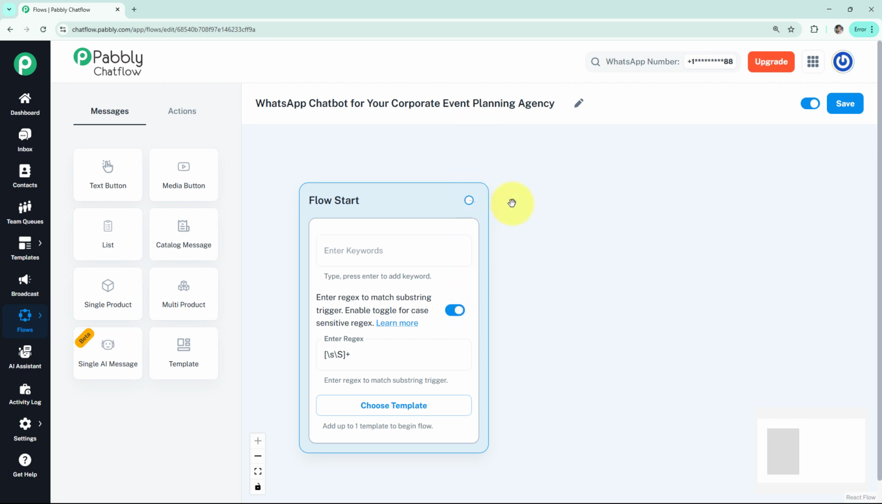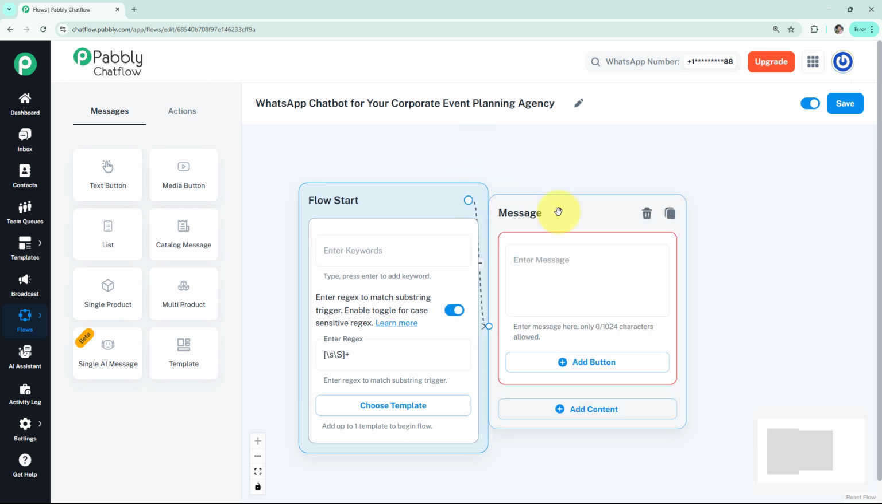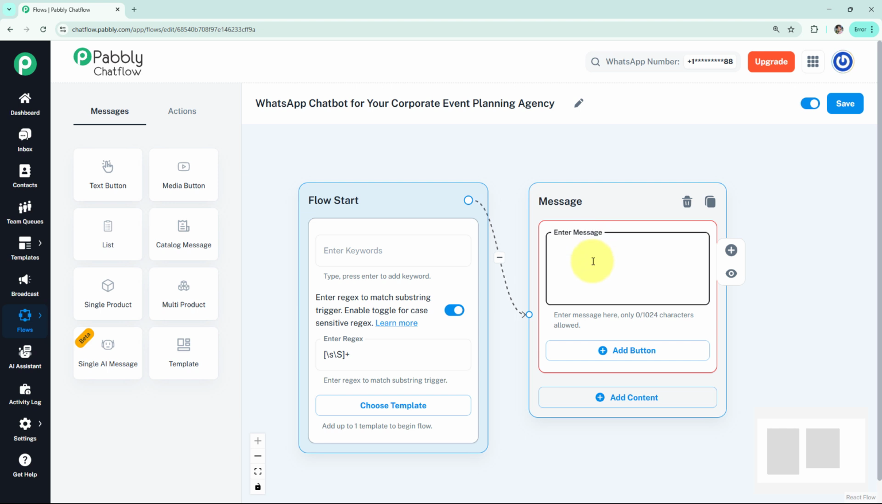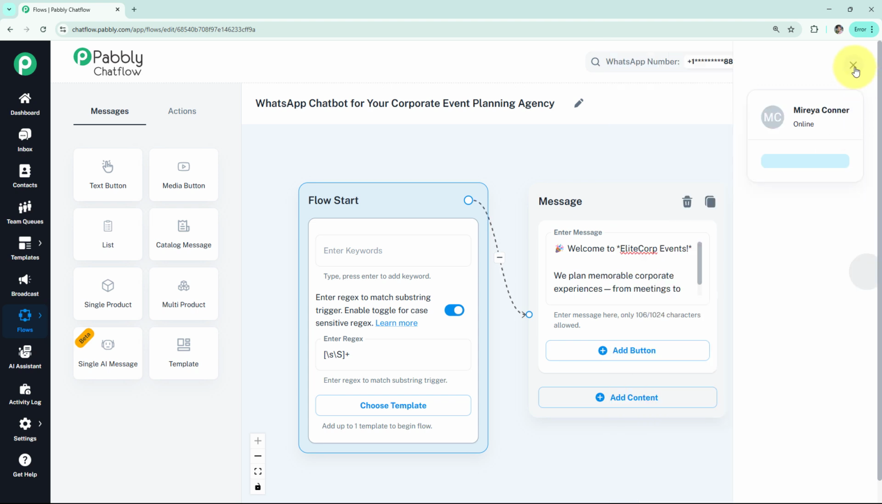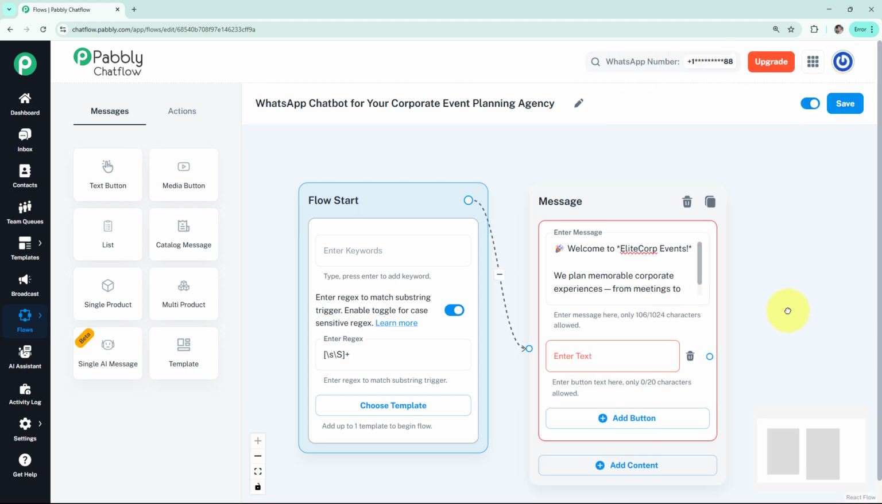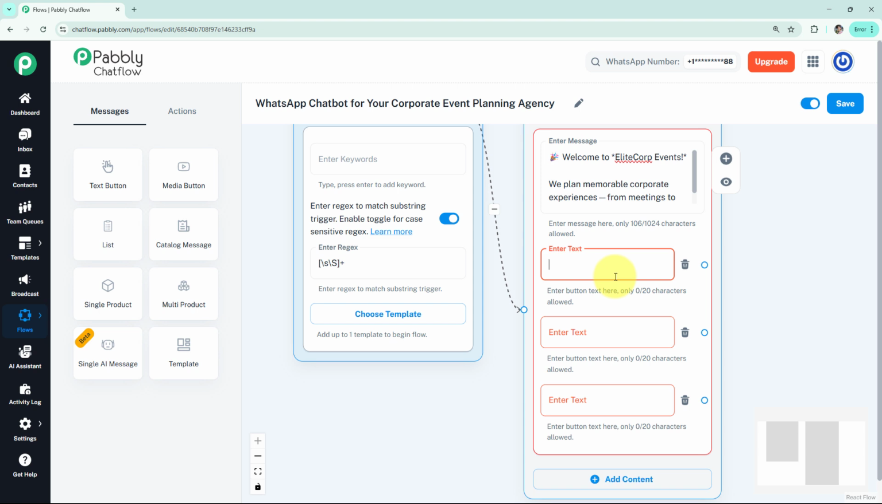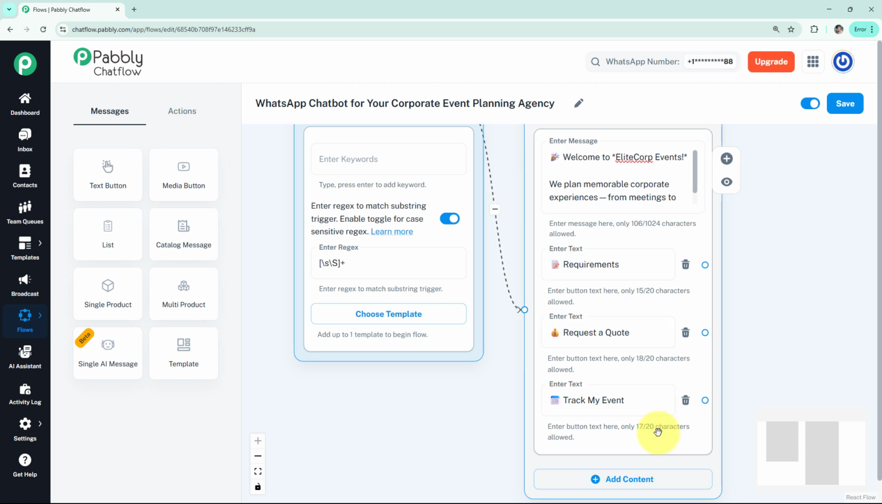Now we have to curate our first message with the help of the text button, and here I'm going to add a welcome message, like this. Here I'm going to add little star signs as it will make our text appear bold on WhatsApp, which will make it look more presentable, and it will appear like this to the user. Now with the help of the add button, I'm going to add some quick reply options. So here I've added all the quick reply options.